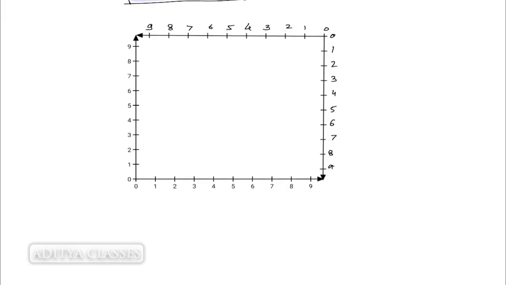So here is our Edgeworth box. Here is our Edgeworth box for production. Now in this Edgeworth box, what we'll be doing is, we'll be taking quantity of first factor of production, and quantity of second factor of production. So what we'll be doing is, we'll be plotting isoquants.